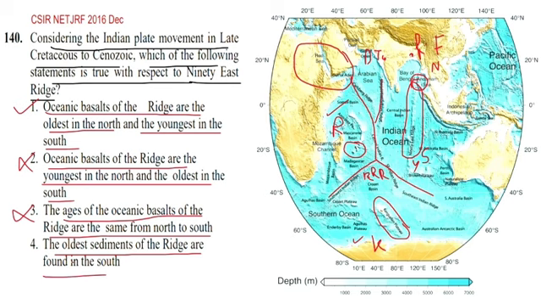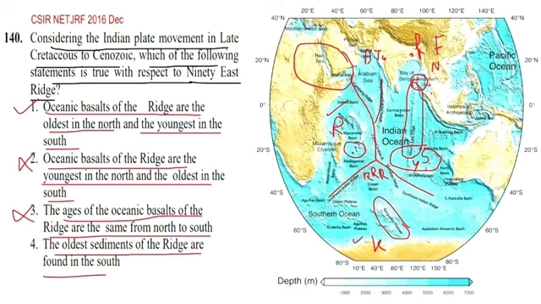The older sediments of the ridge are found in the south. This option is interesting. Okay, they might ask this question again in the context of this option. If this is the younger part, how do we get older sediment here?